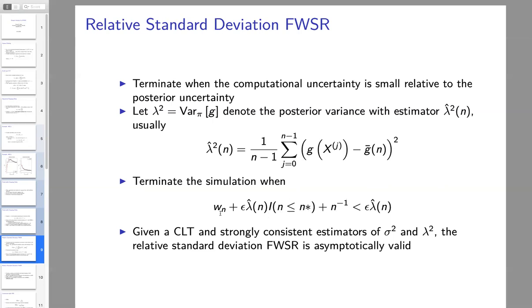All right, so essentially we're stopping when our confidence interval length, that's our measure of computational uncertainty, is small relative to our posterior uncertainty as measured by the posterior standard deviation. Given a central limit theorem and strongly consistent estimators of these two quantities, the asymptotic variance and the posterior variance, this relative standard deviation fixed width stopping rule is asymptotically valid.